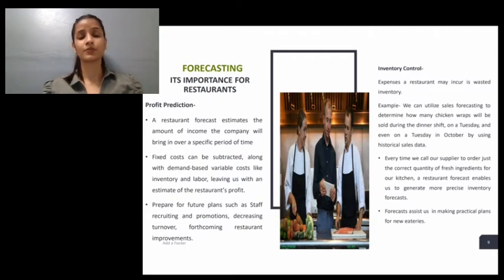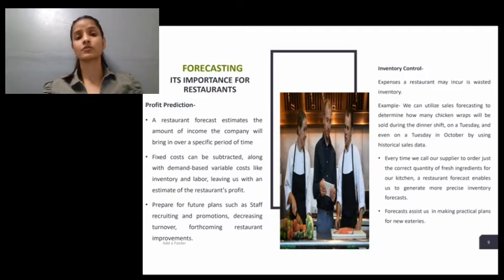First is profit prediction. A restaurant forecast estimates the amount of income the company will bring in over a specific period of time. From this figure, fixed costs can be subtracted along with the demand-based variable costs like inventory or labor, leaving you with the estimate of the restaurant profit. Once all the expenses are paid for, the profit estimation can help you prepare for future plans for our restaurant, such as staff recruiting, promotions, decreasing turnover, forthcoming restaurant improvement, even extending your business to other areas.